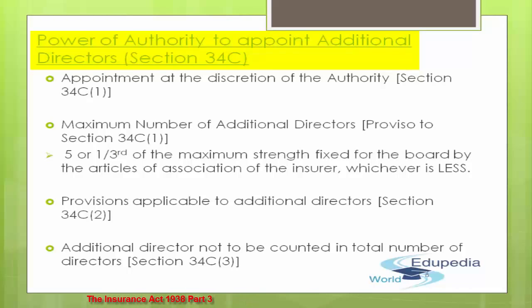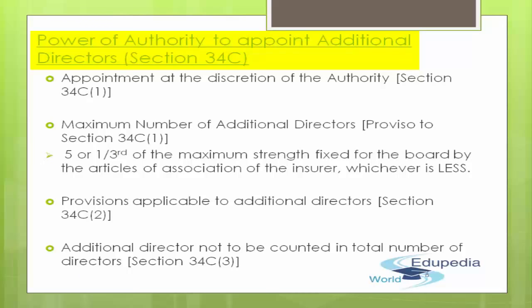And finally, a person appointed as an additional director shall not be required to hold qualification shares of the insurer. This is expressly provided under section 34C subsection 2: he shall hold the office at the pleasure of the authority for a period not exceeding 3 years at a time.